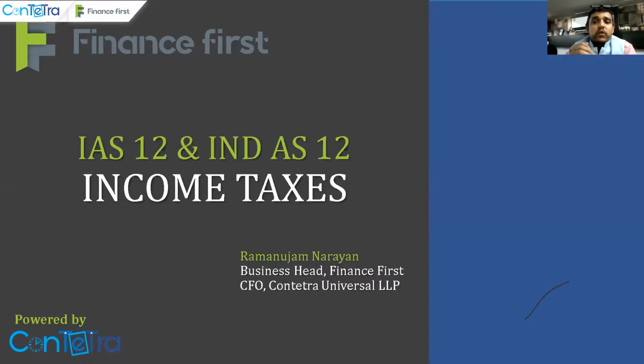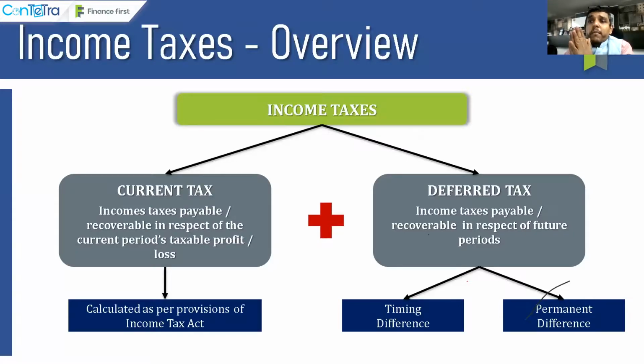So current tax, there is no confusion. I'm sure there is a way to disclose it. It comes on the face of the balance sheet, etc. The predominant and primary confusion, friends, is always there in deferred tax. Let us make it very simple. As far as understanding of deferred tax is concerned, from today, one thing you have to remember and keep in mind is that income taxes comprise current tax plus deferred tax.